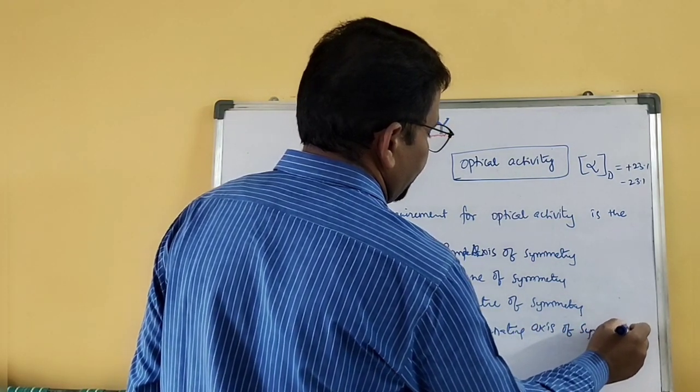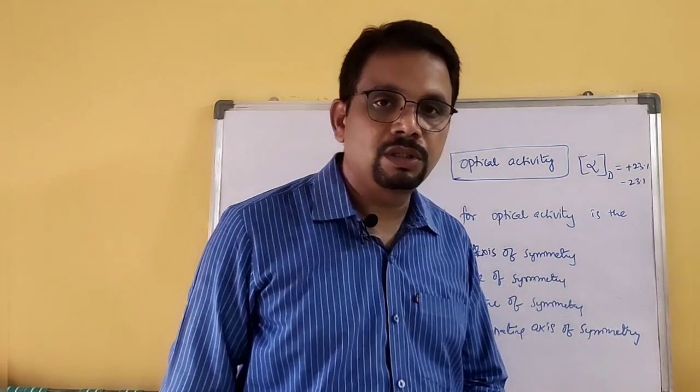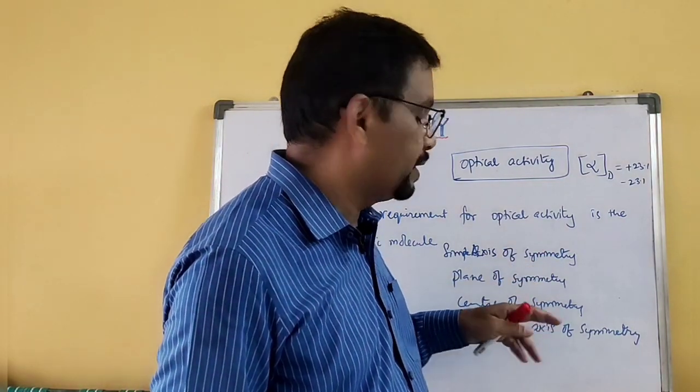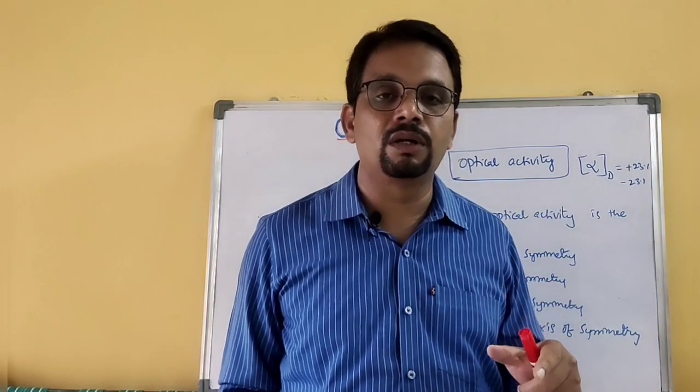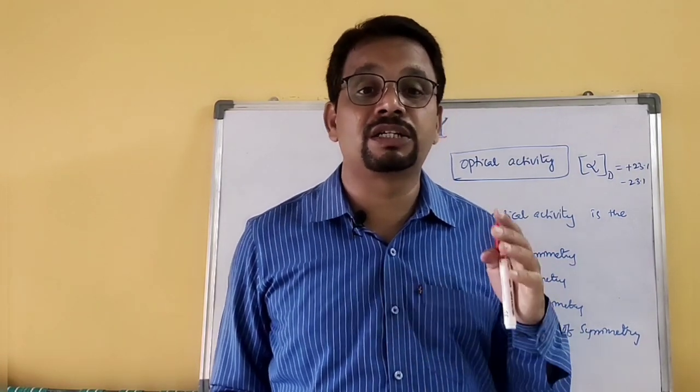So these are the symmetry elements, 4 kinds of symmetry elements. Suppose all these 4 symmetry elements are absent in a molecule, then that molecule is considered an asymmetric molecule.